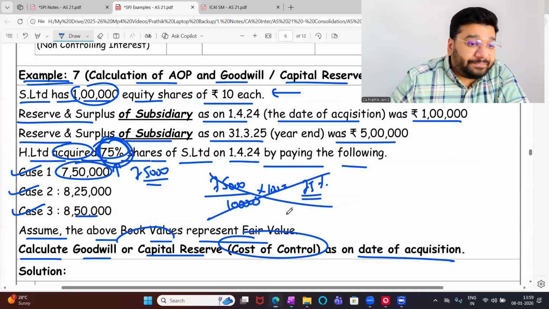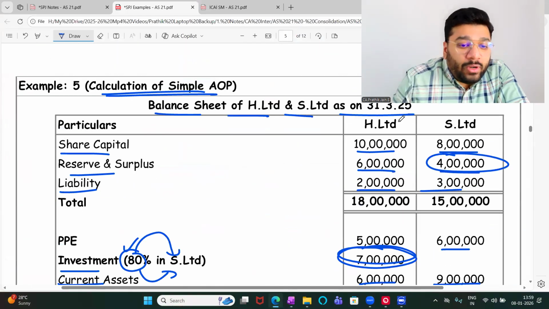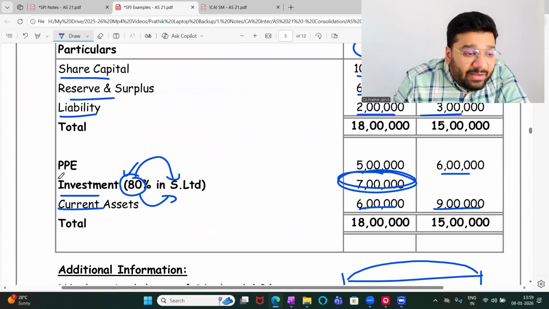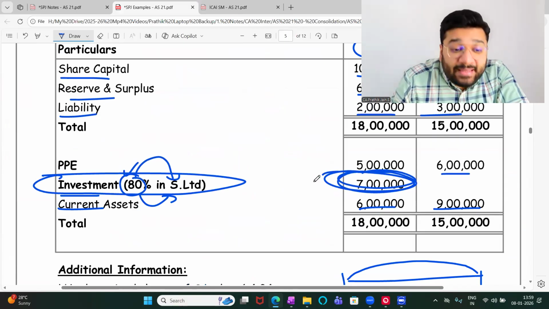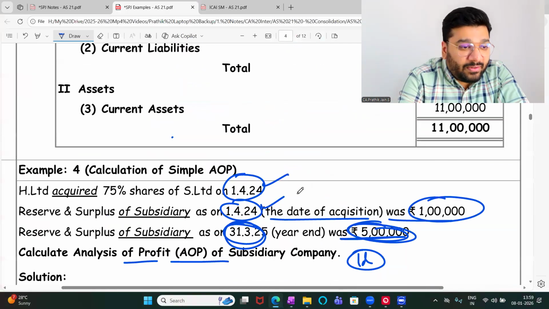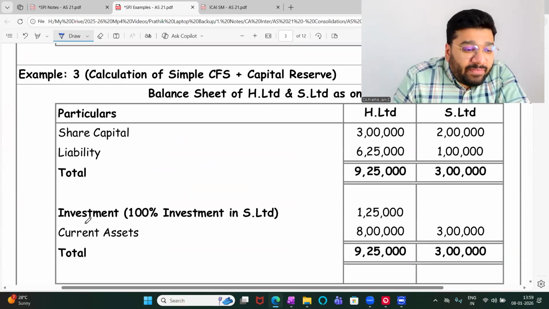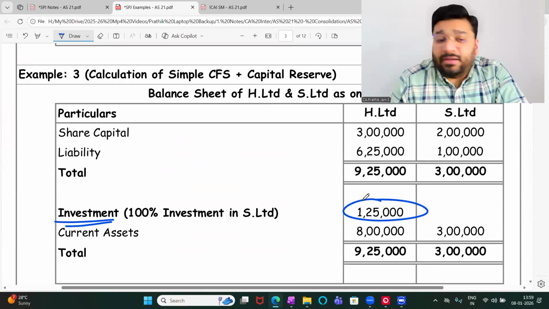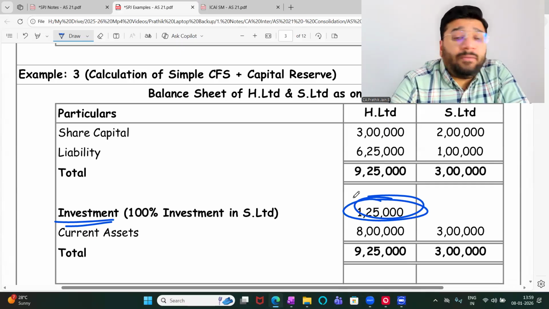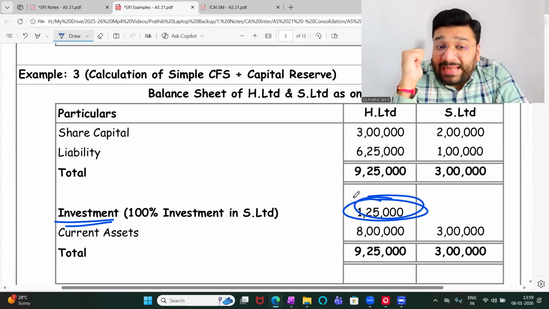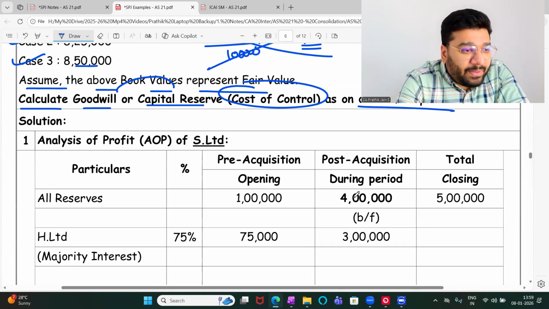For example, we come back to the previous question. In the holding company's balance sheet, what is the investment amount? 7 lakh. How much did I invest in the subsidiary company? 7 lakh rupees. If you come back to example 3, how much is the investment value in S Limited? 1,25,000 rupees. So the information on the investment that I did in S Limited will come from the balance sheet. Any problem? Online people, any problem?